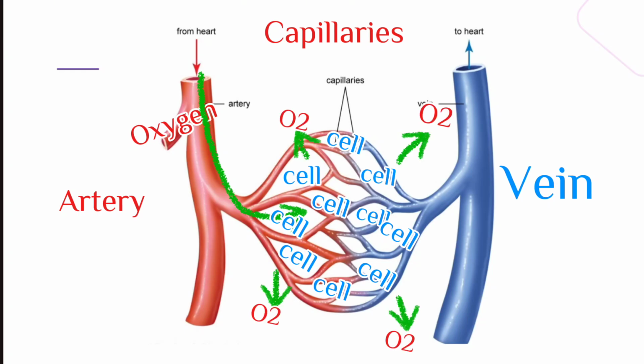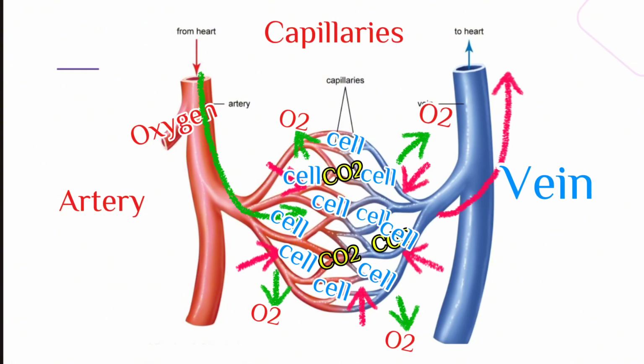The oxygen will diffuse out. Oxygen is used by cells. The cells use oxygen and produce carbon dioxide, which is waste. Carbon dioxide is diffused into the blood. The blood will become deoxygenated blood. Deoxygenated blood is transported to the heart by vein, and the cycle is continuous.